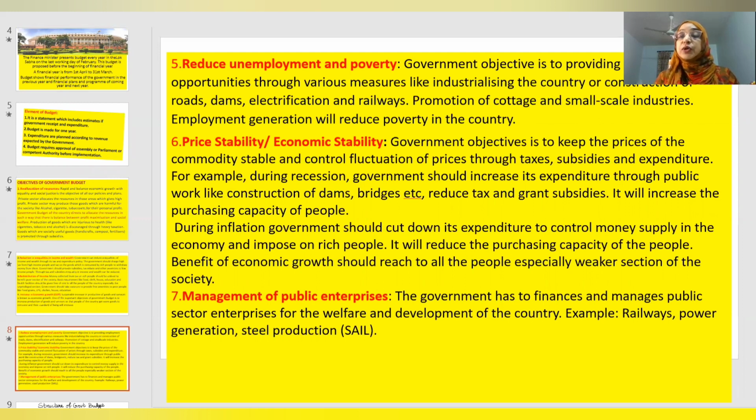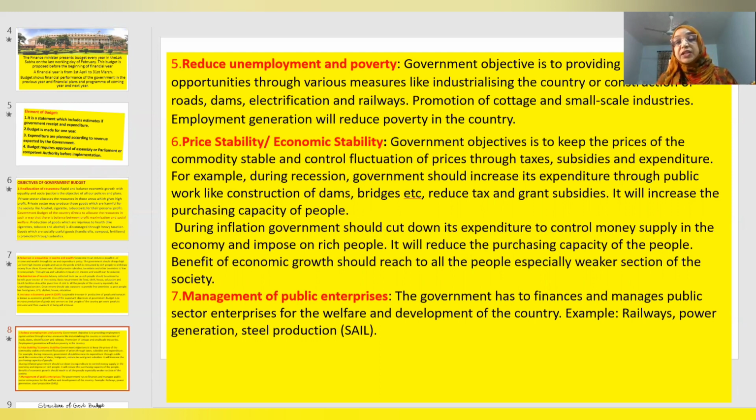During recession, government should increase its own expenditure. Recession is a situation when the general people have less income and people are losing their jobs. At that time, government should increase its own expenditure, provide employment opportunity and increase the purchasing power, and reduce the tax so that more money is retained by the people. Means people should have more money, with a lighter taxation policy. That will help to increase the demand and the economy can come out of recession.